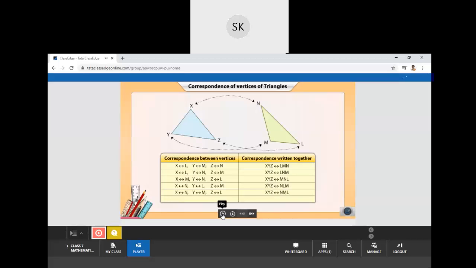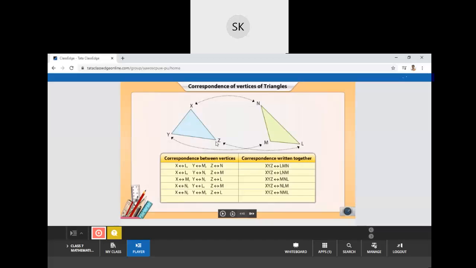What we got over here is that the top vertex of triangle XYZ is X, whereas in LMN now the top vertex is N. So X corresponds to N and N corresponds to X. Like the same in XYZ, the base vertices are Y here, whereas here it is M. So Y corresponds to M and M corresponds to Y. Like the same, Z corresponds to L and L corresponds to Z.